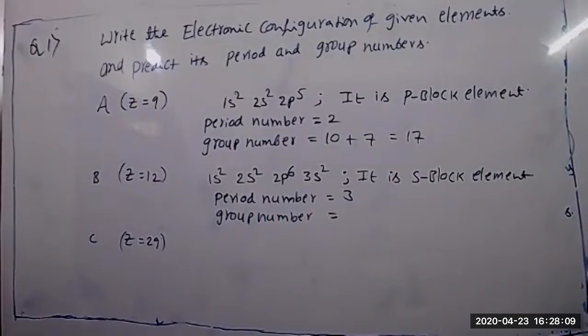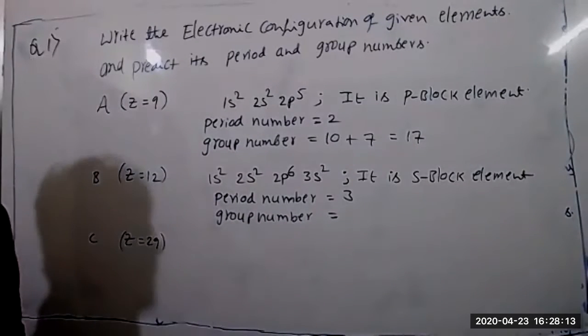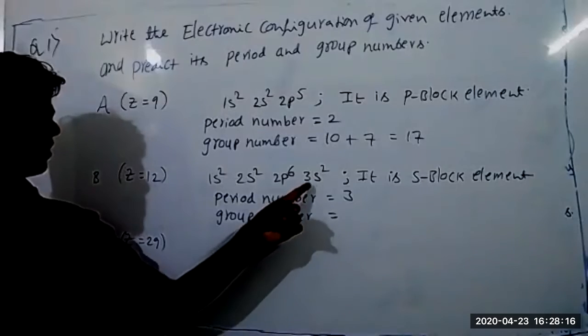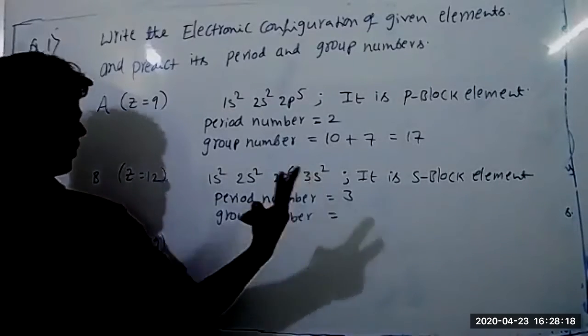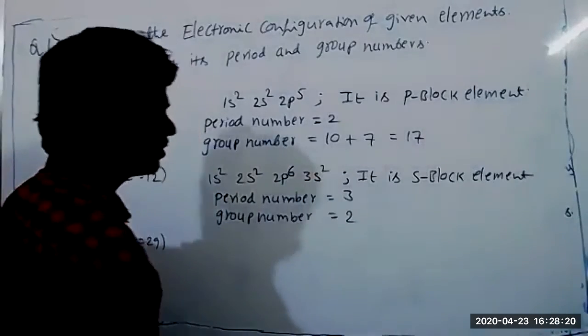The number of valence electrons is two. Which is the valence shell here? The third shell is the valence shell, so we have only two electrons: 3s2. Very good.